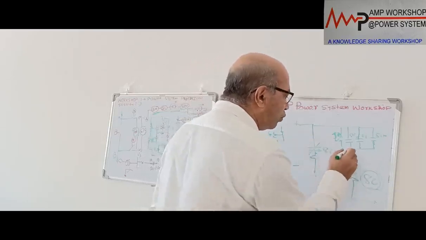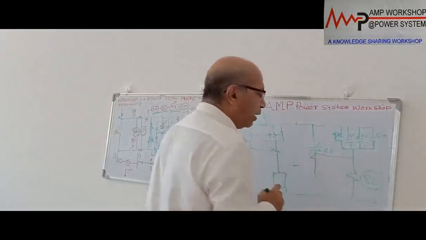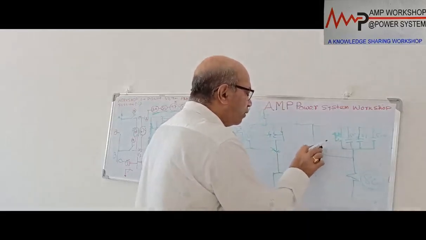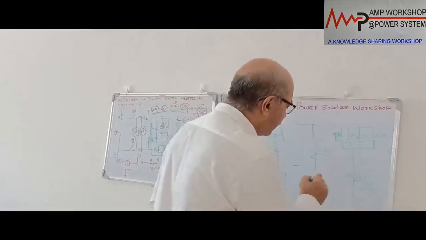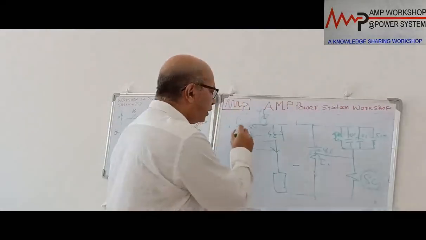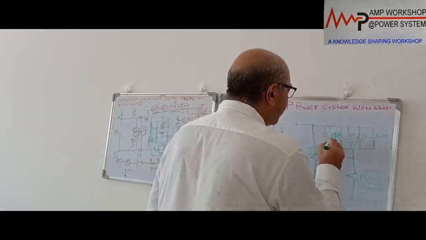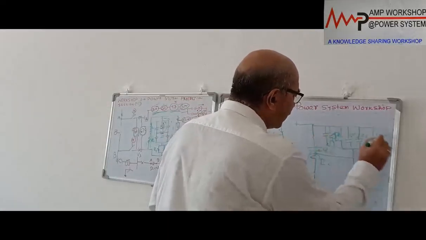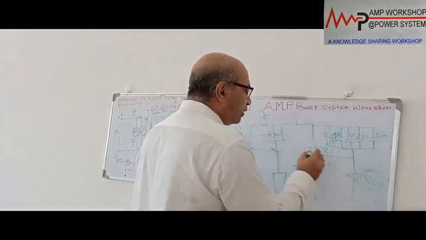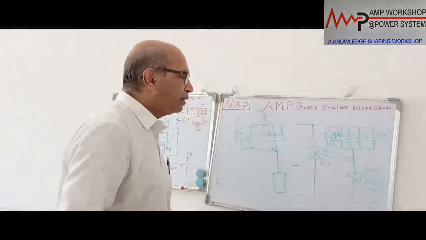That's why sometimes, to make 100% sure, we tap directly from here to the trip coil, and in parallel we give the 86. 86 also gives a tripping command. So if this 86 fails, still my breaker will be tripped. The trip coil will be energized and the breaker will trip immediately. Here we can also put 27 and 59 if required. All are connected in parallel and go to the lockout relay 86, which can give the trip command, and we can also take the trip command directly. These are the ways we do it.